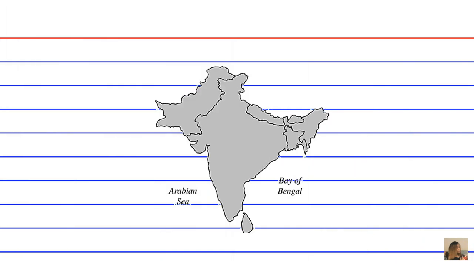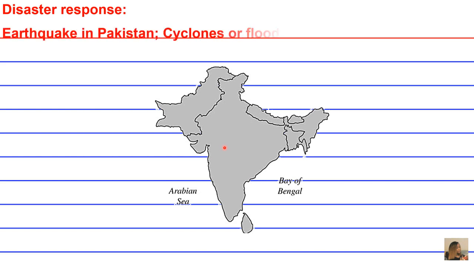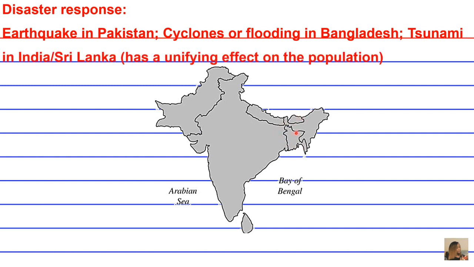A ninth, unfortunate but certainly unifying centripetal force in this region is going to be disaster response. Okay, for example, the earthquake that occurred in Pakistan, the floodings and cyclones that occur in Bangladesh, tsunamis in India and Sri Lanka. These events are all natural disasters that are certainly unfortunate, but they also have a unifying effect on the populations.